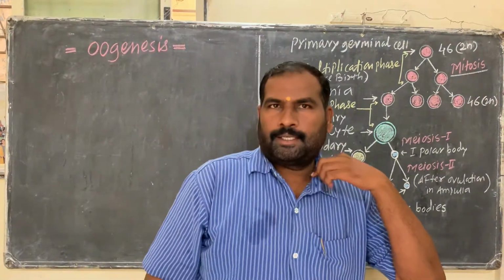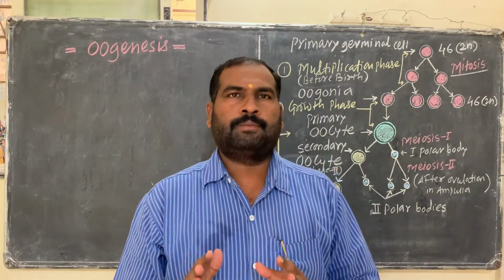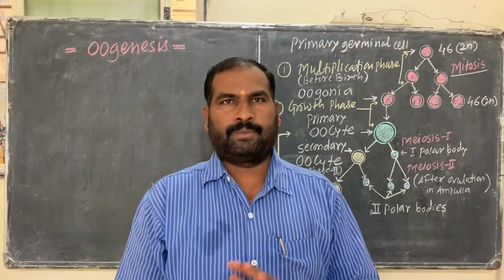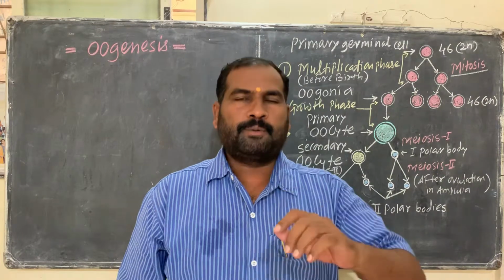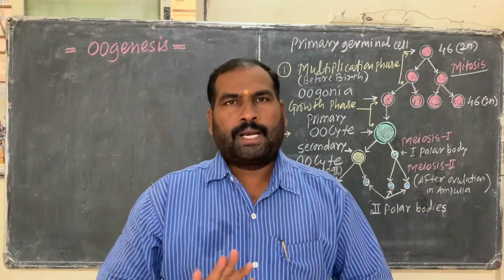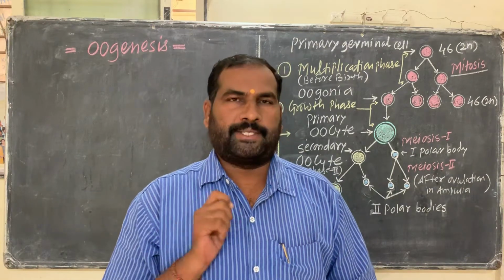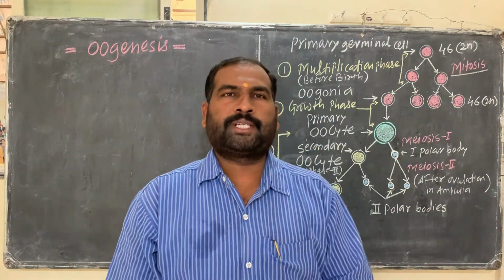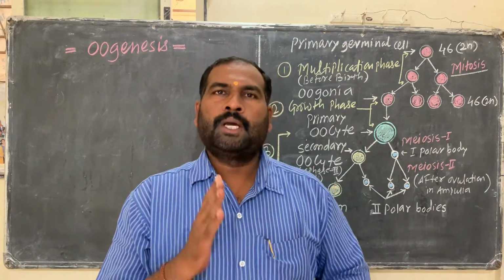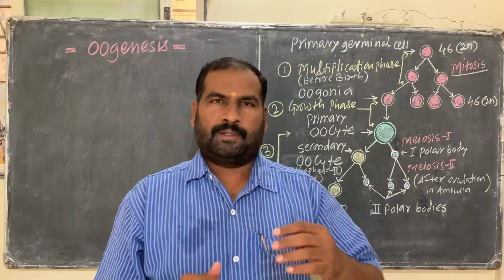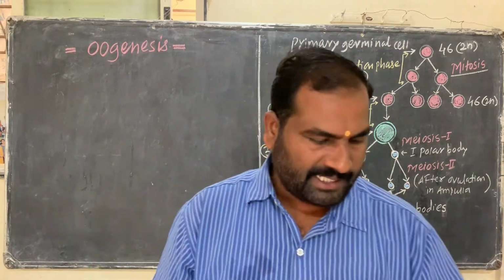Okay, you know that gametogenesis means the formation of male gamete as well as female gamete. We have studied spermatogenesis, means the formation of sperm. And here, now we have to study oogenesis. So what is that oogenesis? Oogenesis is the formation of ova, ovum, or one can say the egg from the diploid germinal epithelial cell.